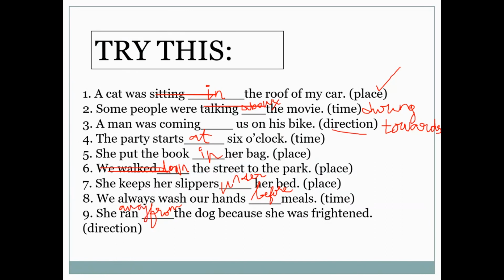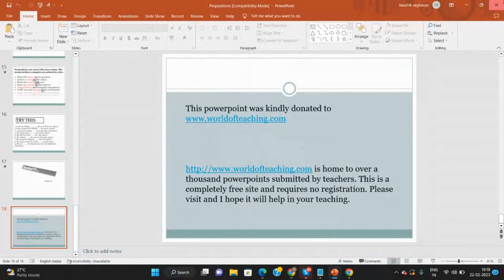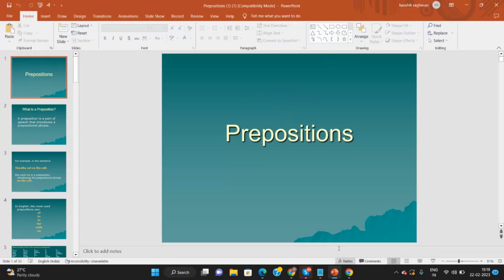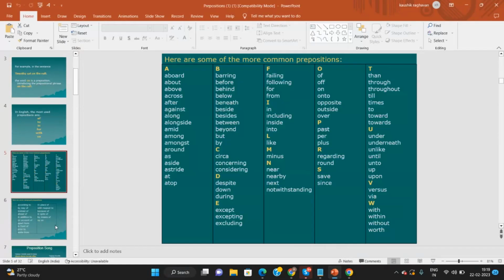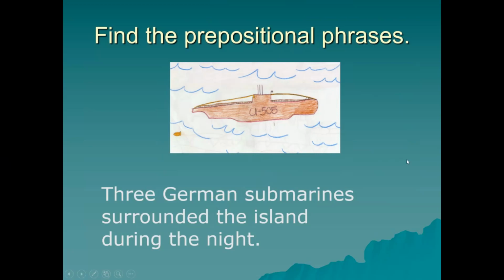Okay. Wait, stay. I have one more work for you. So this is on the basics of prepositions, right? Now we are going to get Gayatri's help to understand a little bit more. We had some prepositions, right? Gayatri, let's try. Find the prepositional phrase. It can be 2 words or 3 words.